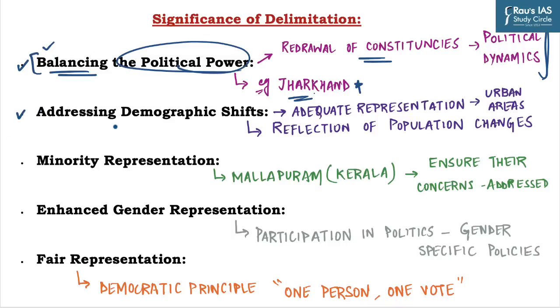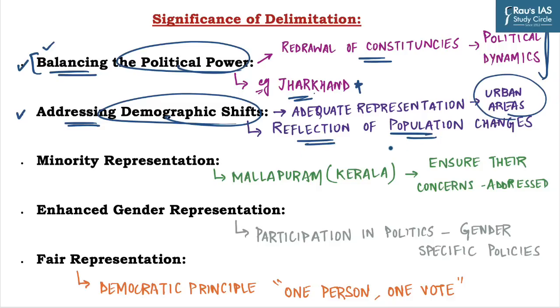The second argument is addressing the demographic shift. In 2002, constituencies in states like Maharashtra and Tamil Nadu were redefined to address the substantial population growth in urban areas. It paved the way for better reflection of population changes and ensured that urban areas are adequately represented in the legislative bodies so that their specific concerns can be addressed adequately.